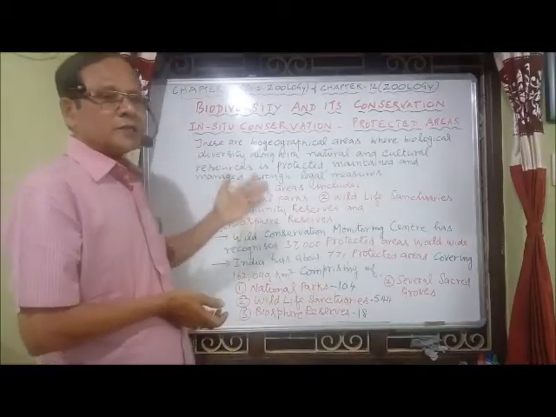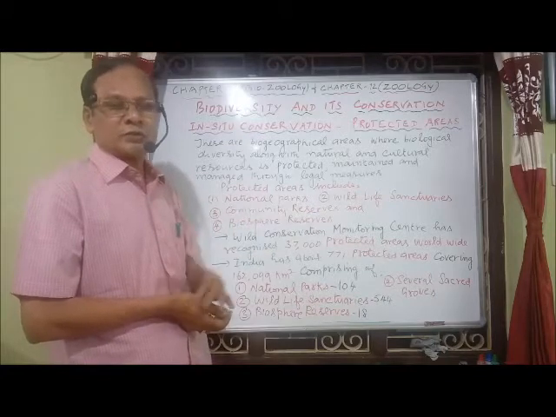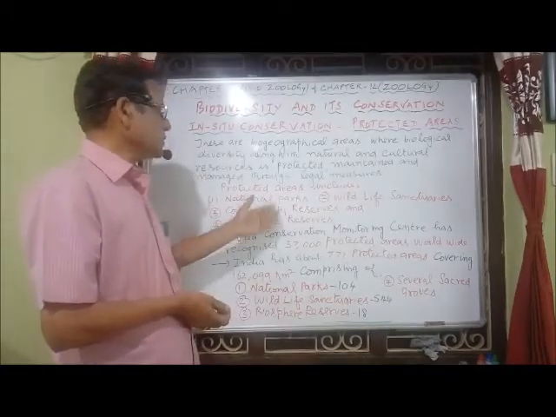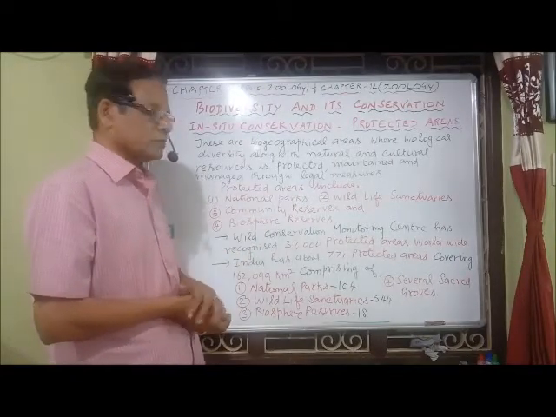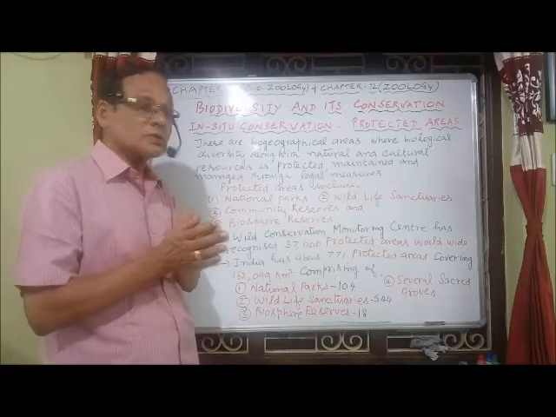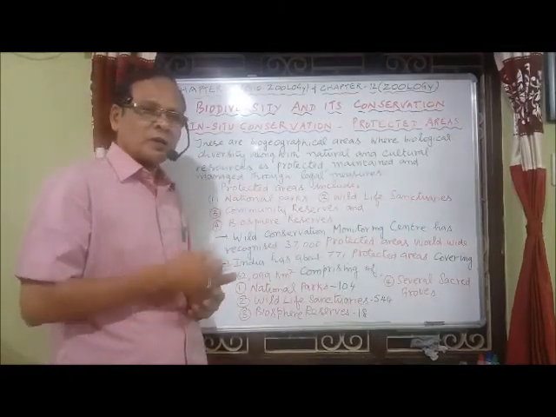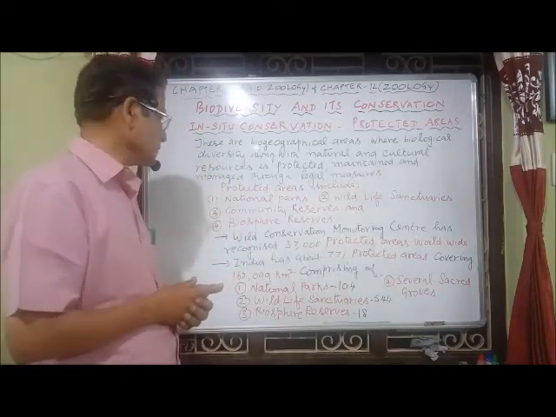The protected areas include the national parks, wildlife sanctuaries, and community reserves. The community reserves include the sacred groves and the biosphere reserves. The hotspots are also included under this category. Though it is not mentioned here, the hotspots are also an example of in situ conservation.